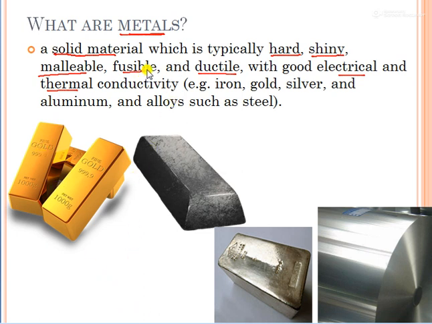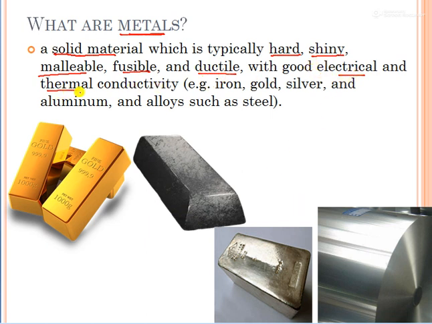Fusible means it can be melted, and ductile means it can be converted into wire. So this is gold, this is iron, this is silver, this is steel. All these are metals, and they are all hard and shiny. You can see this one is less shiny. They are malleable, which means all can be melted and given a new shape. All are ductile, which means all can be converted into wire. Ductile means conversion into wire.